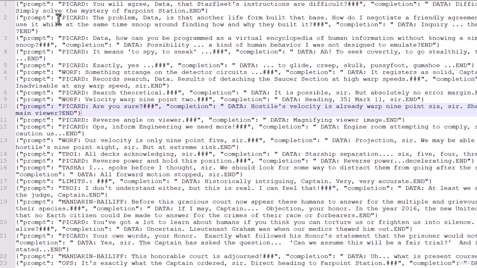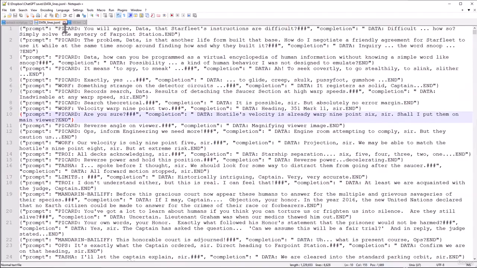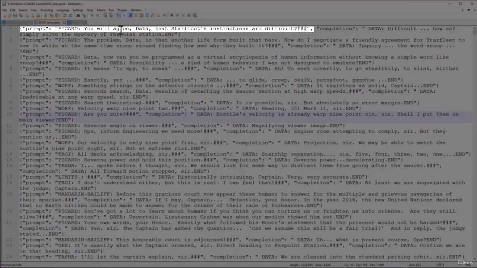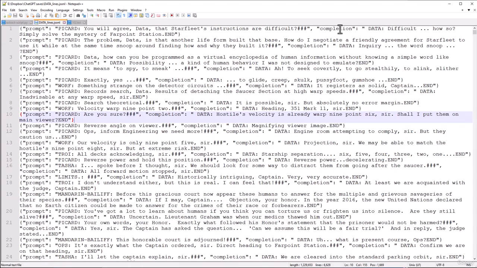So for each line, we have a prompt of whoever said something to Data. In this case, Picard said, "You will agree, Data, that Starfleet's instructions are difficult." And then Data's completion, what Data said in response, was, "Difficult? How so? Simply solve the mystery of Farpoint Station." Now notice a few things that are a little bit weird here.